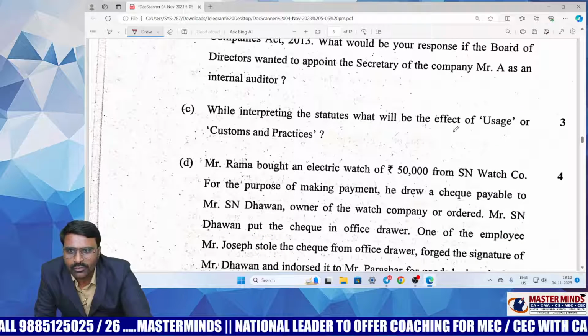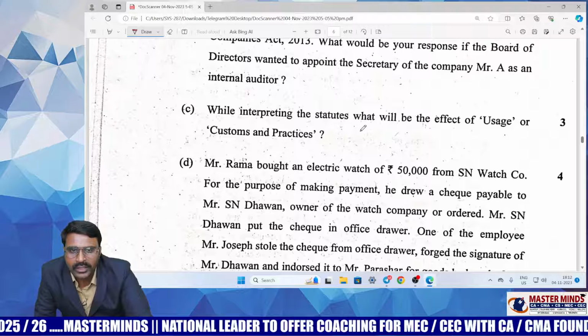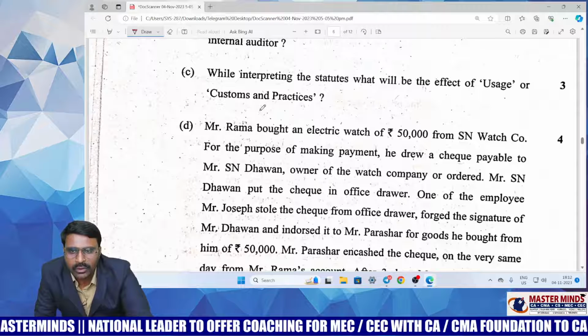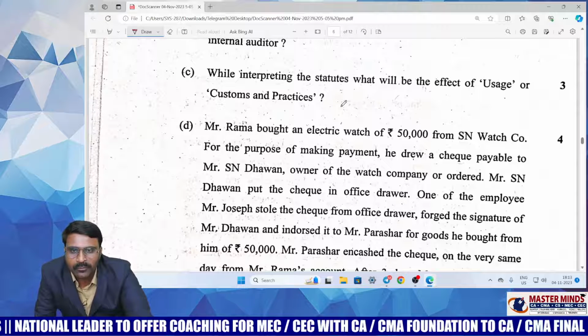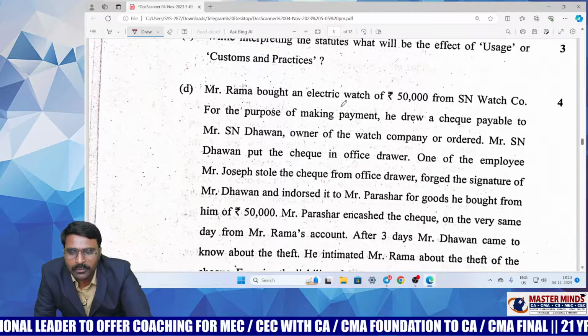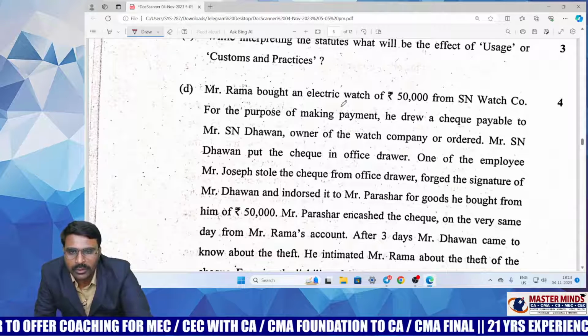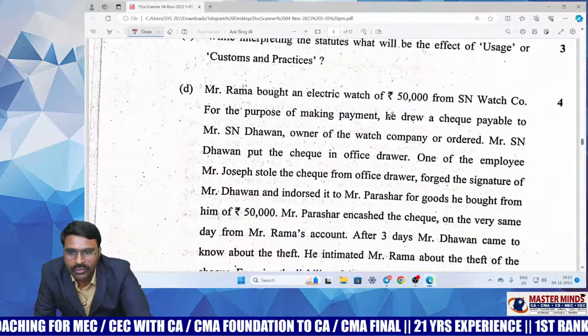This question on effect of usage or customs and practice is a straight theory question from the interpretation chapter, and an important question also. The court should consider customs and practices rather than the literal meaning, rather than how the expert interprets the law. Sometimes the court sees how a practical common man interprets the provisions of law, and from his perspective the court will give a judgment. That is also a straightforward question.